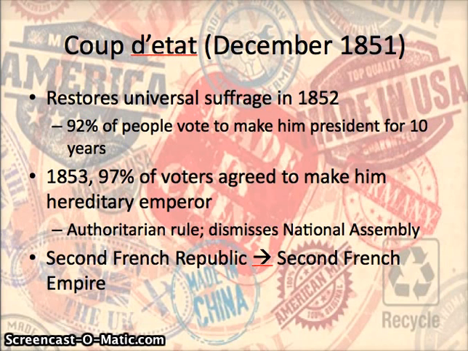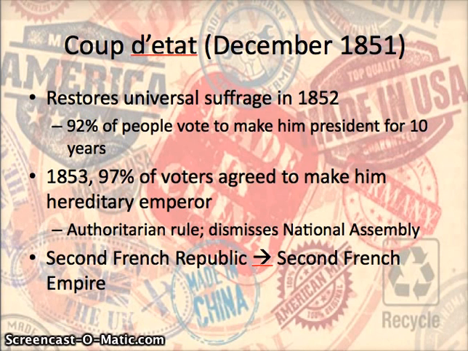Then in 1853, he appeals to a plebiscite again, and this time we have 90% of voters agreeing to make him a hereditary emperor. So of course, hereditary meaning that the rule will pass through his family line, and what this is going to do is establish much more authoritarian rule. We're going to see for a period Napoleon dismisses the National Assembly, so he's ruling all on his own. And this is when the government changes names.